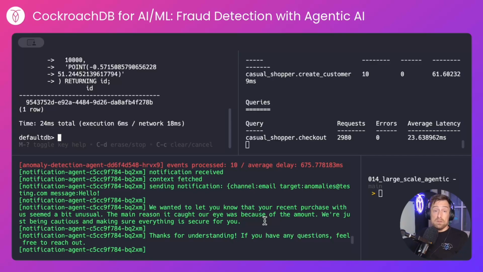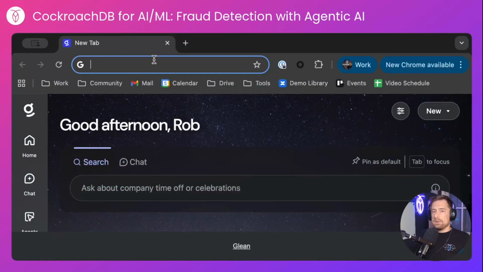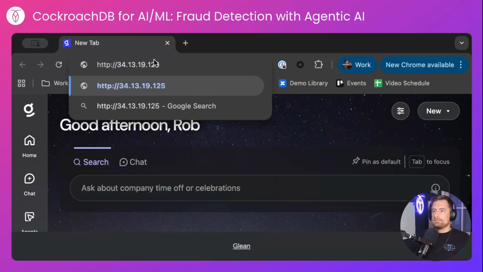Now, you could also do this with RAG if you wanted to, but for the purposes of this demo, which is already quite complicated, I wanted to keep it simple. Before we scale this to more customers, let's just open up a browser. I'll echo the CRDB IP, and let's open that up in a browser.